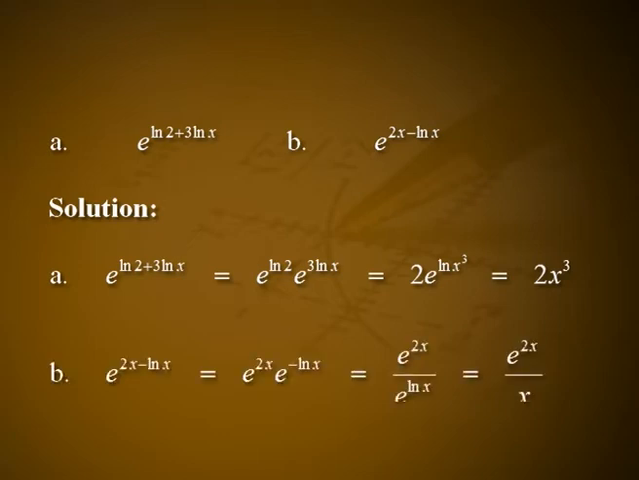e raised to 2x minus log x is equal to e raised to 2x into e raised to minus log x, that is equal to e raised to 2x divided by e raised to log x, which is equal to e raised to 2x divided by x.